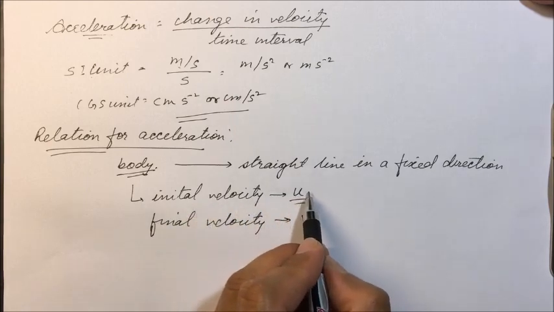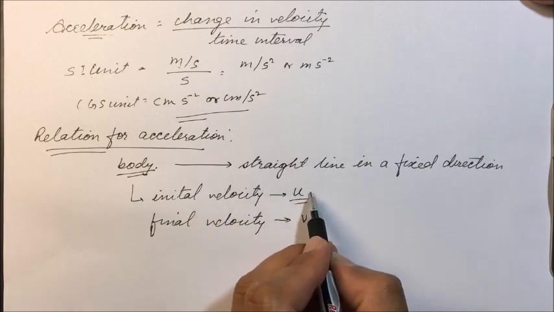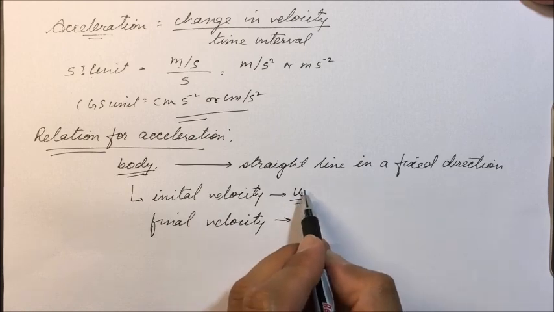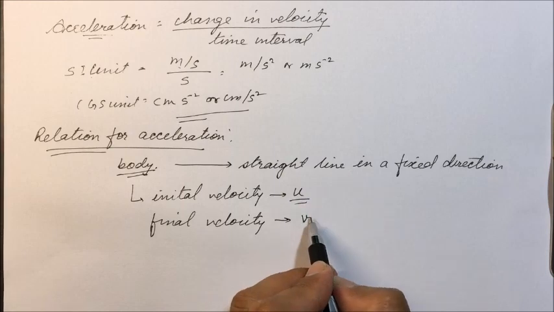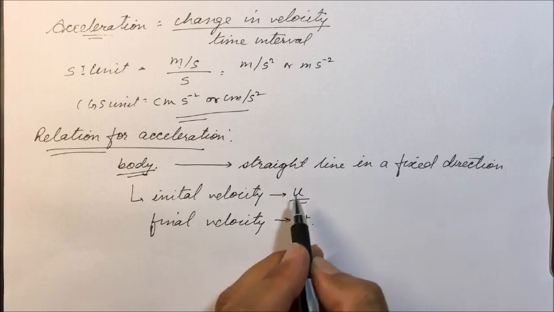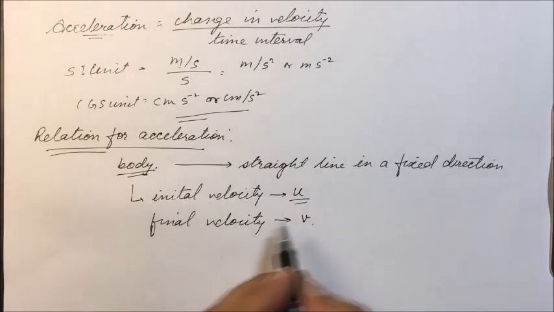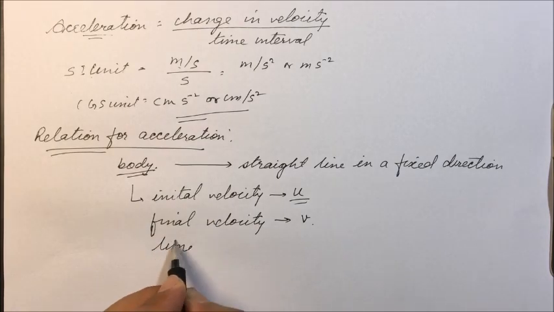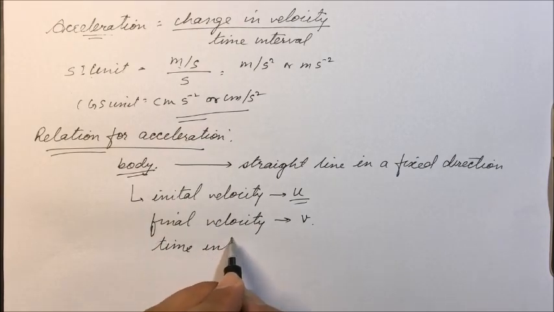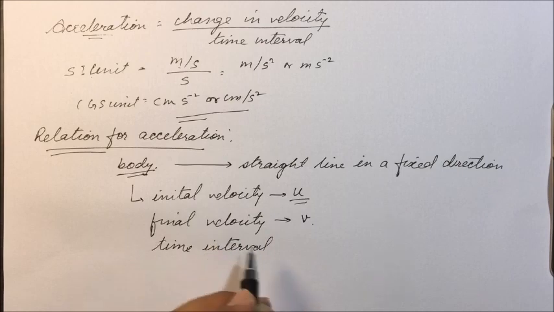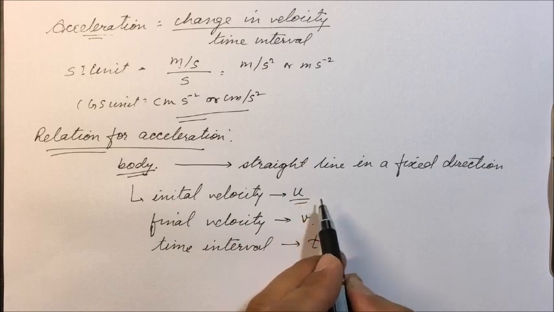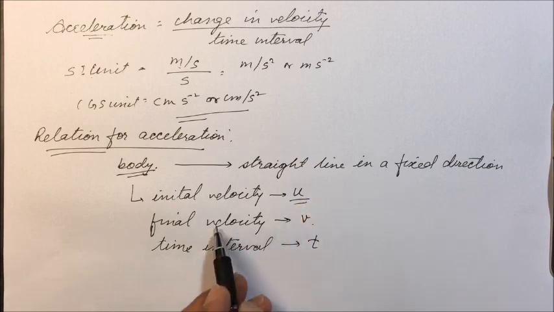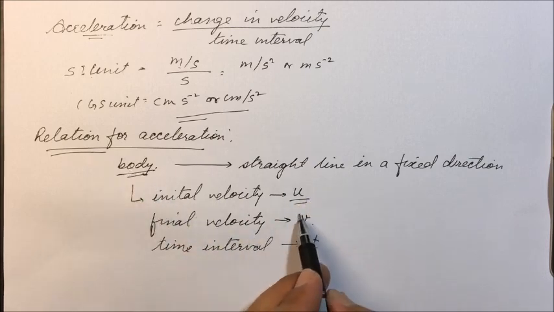Now its velocity has changed from u to v in some short time interval, and let that time interval be t seconds. After t seconds, the body's velocity has become v.